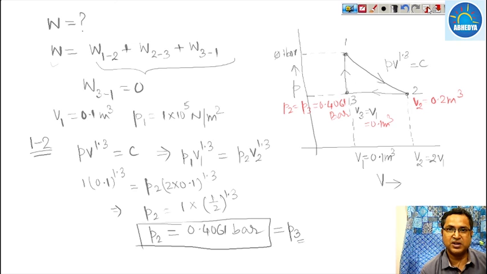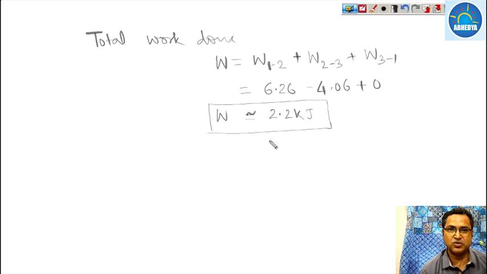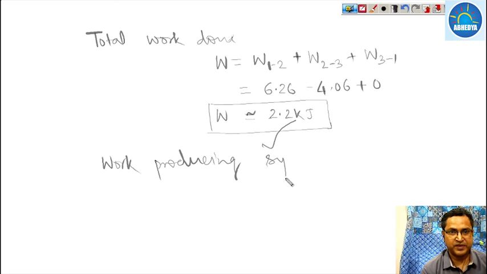So since total work done in this case comes out to be positive, it is a work producing system, or we can say that work is being done by the system. And if it comes to be negative, then it is a work absorbing system.